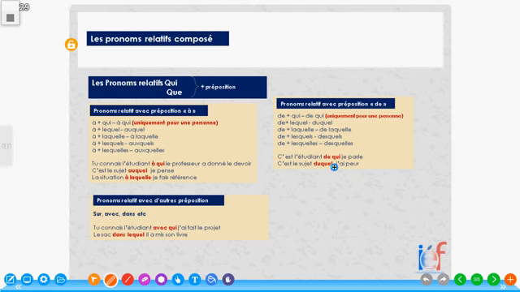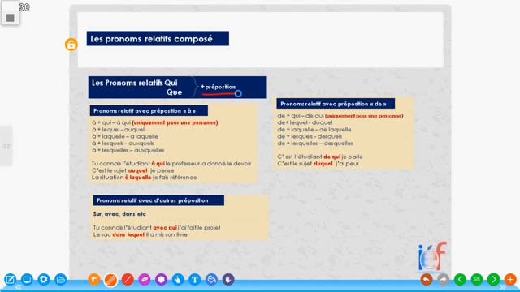Just like when we say passé composé, that is to say when two verbs come together, that's when we say something is composé. All right? But when we say pronoun relative, it means the pronoun relative, which you already know, which is qui, que, plus something else. But in this case, it is plus a preposition. Donc, les pronoms relatifs plus une préposition.